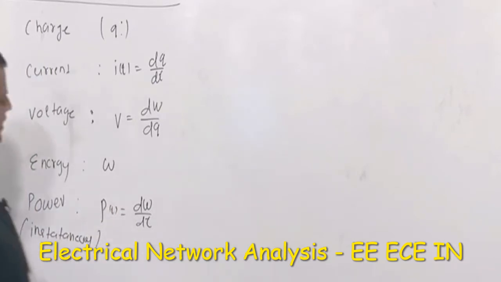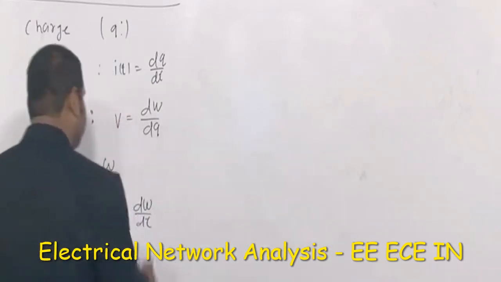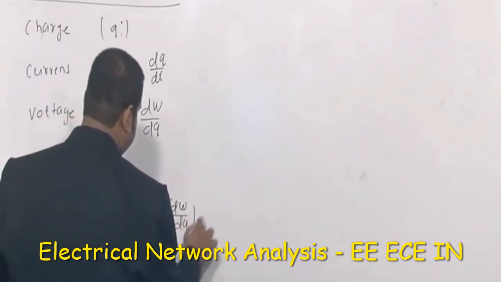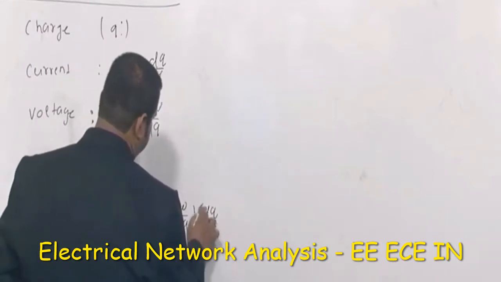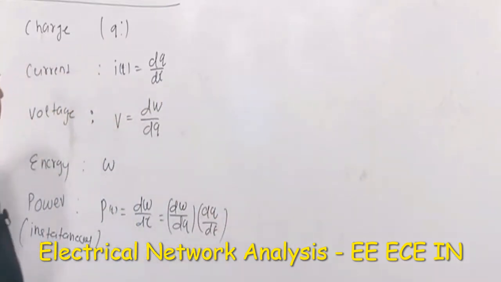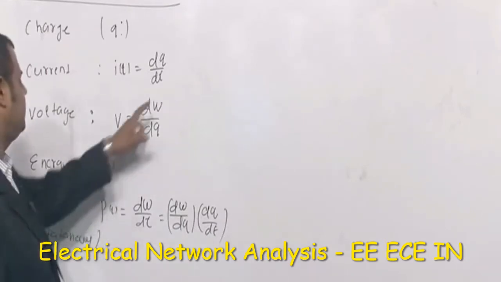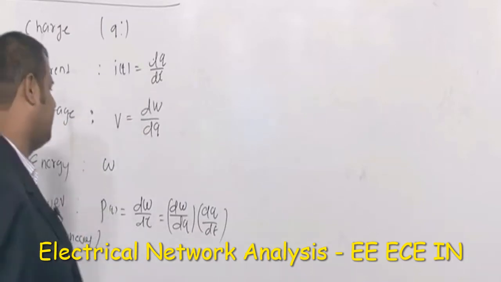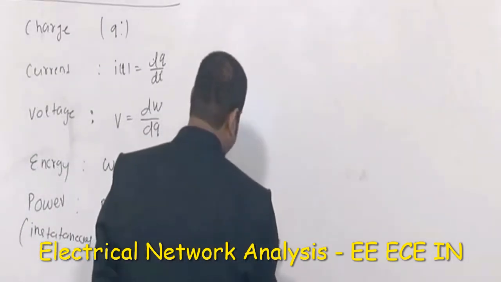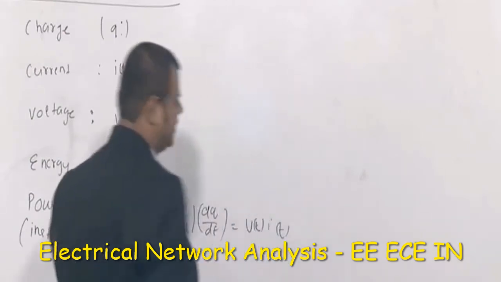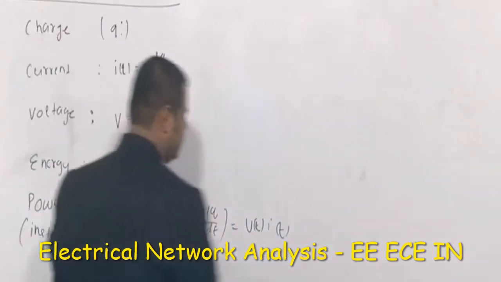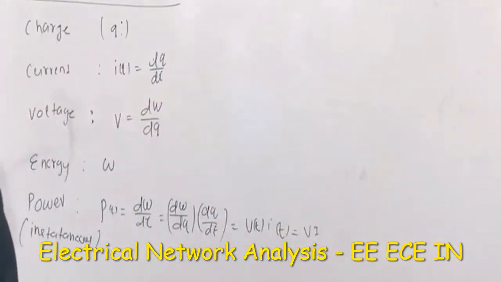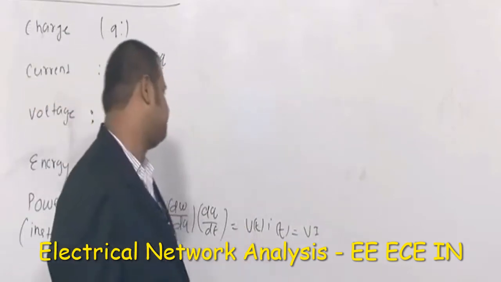I can slightly manipulate this relation by multiplying and dividing by dq. So I can write dW by dq into dq by dt, so that dq is cancelled and we get dW by dt. But dW by dq is nothing but V, and dq by dt is nothing but I. So if these are functions of time, P(t) is equal to V(t) into I(t). This is the product of voltage and current, or simply VI if both are constant. If both are time varying, it is V(t) into I(t). That is what we mean by instantaneous power here.